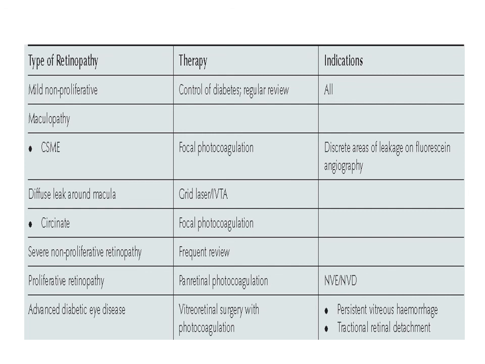So again, this shows the types with the therapy and indication: mild non-proliferative maculopathy, severe non-proliferative, proliferative, and advanced diabetic eye disease, and their treatment modalities and indications.